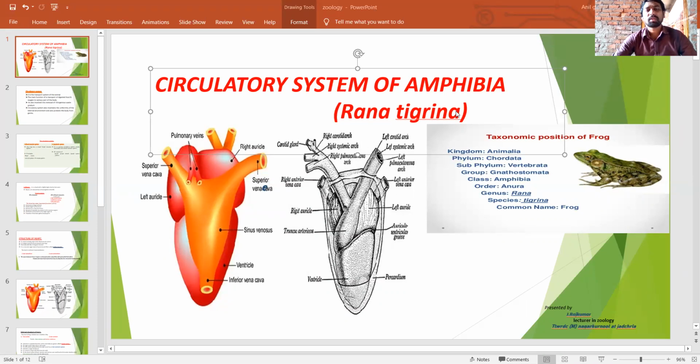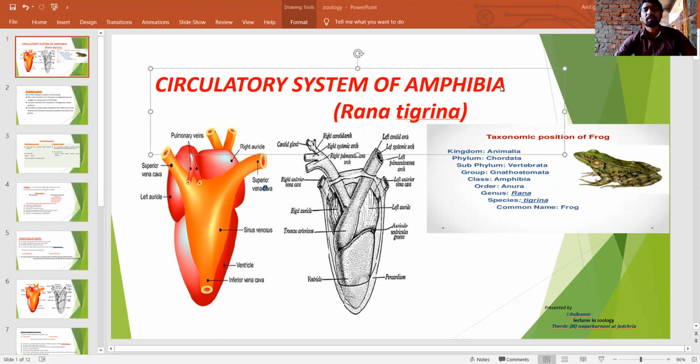Before entering the topic, I will give some brief introduction about the amphibians. What is the meaning of amphibians? Amphi means both, bians means life.